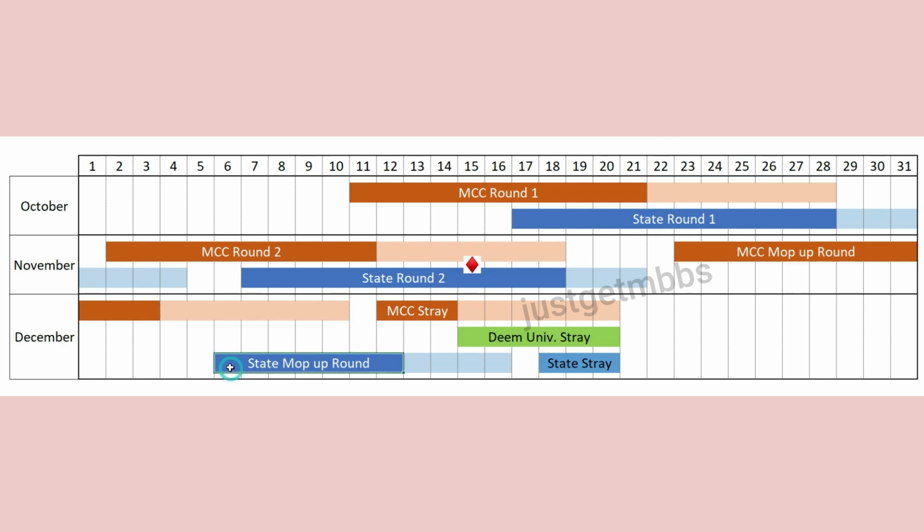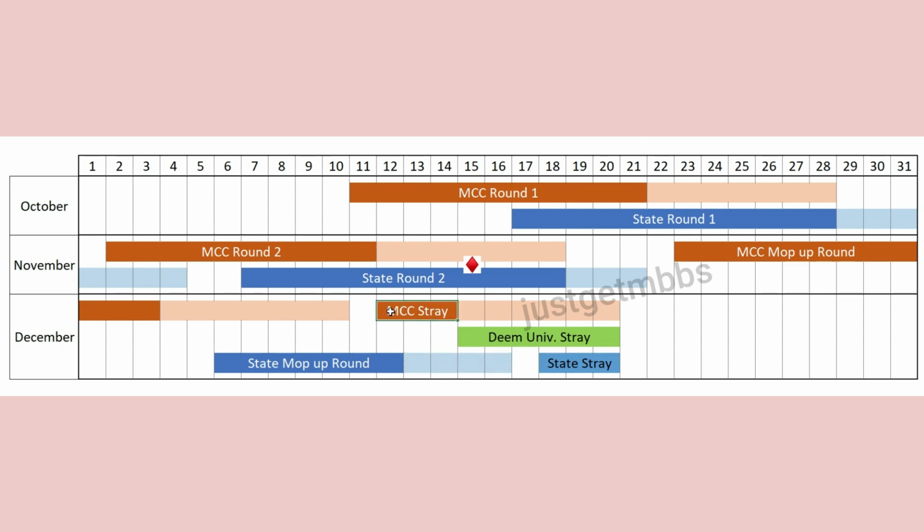Now state mop-up round, it is expected to start on 6th December and it goes on until 12th December. Of course, here they have not synchronized the last date of MCC mop-up round and the last date of state mop-up round. They have not synchronized, but that's okay. As I said, it may not exactly happen like this. So by 10th December, the joining date for MCC mop-up round will be over. State mop-up round will start on 6th December and is expected to finish by 12th December. And 4 days will be given to join the colleges allotted in mop-up round. This is for state.